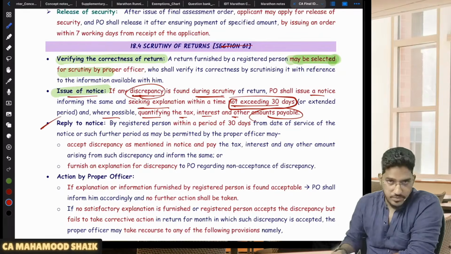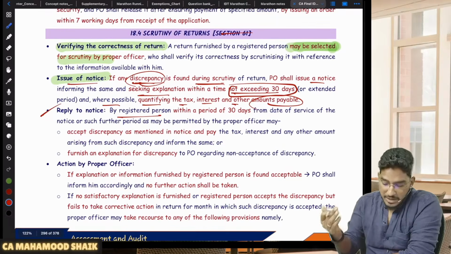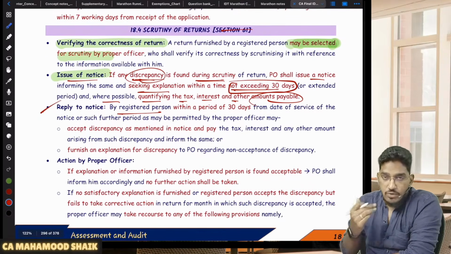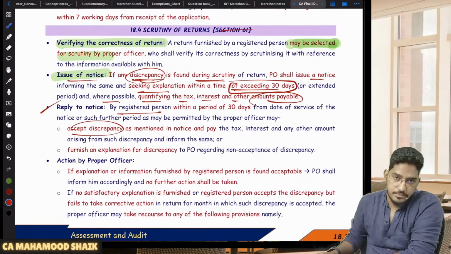Reply to such notice. You have to reply back to that notice within 30 days of time. And how do you have to reply back? What could be the possible actions from your side? Either you will accept the discrepancy.